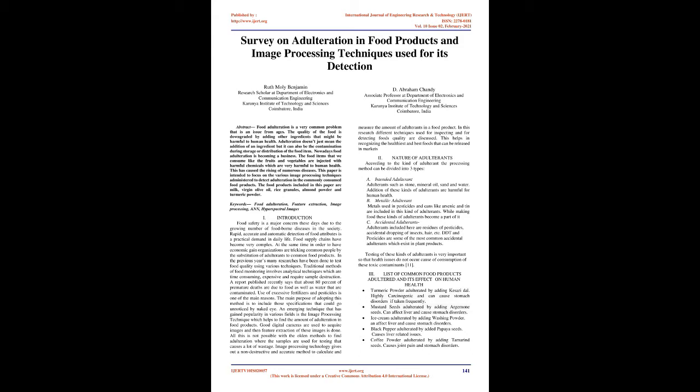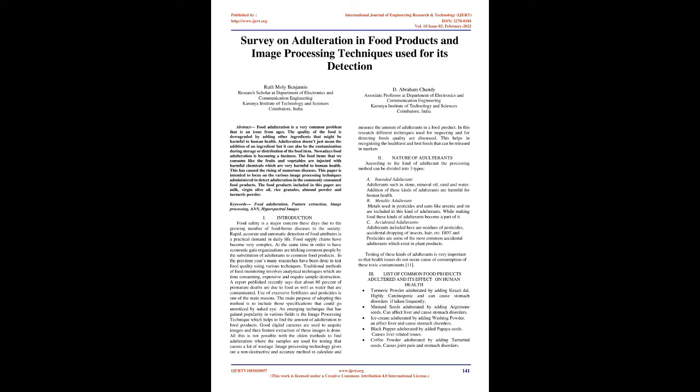Introduction. Food safety is a major concern these days due to the growing number of foodborne diseases in society. Rapid, accurate, and automatic detection of food attributes is a practical demand in daily life. Food supply chains have become very complex. At the same time, in order to have economic gain, organizations are tricking common people by the substitution of adulterants into common food products. In previous years, many researches have been done to test food quality using various techniques.